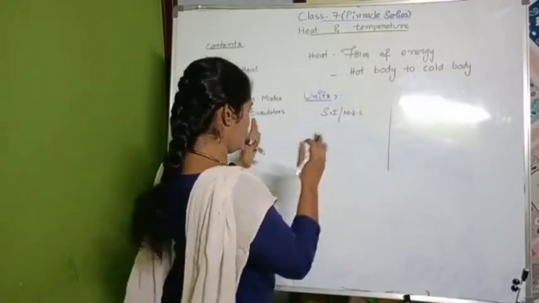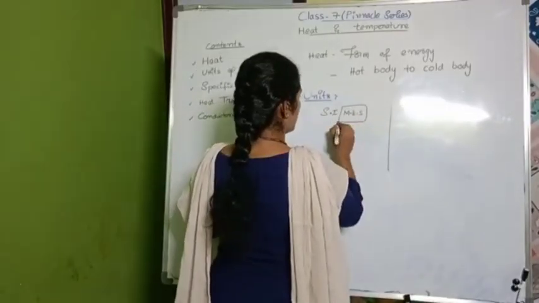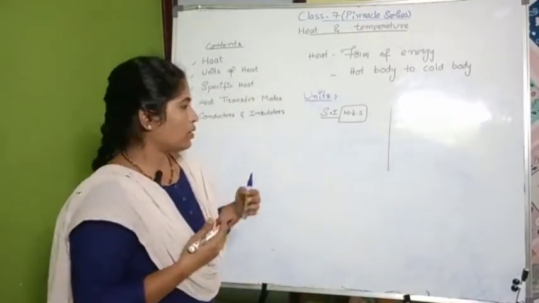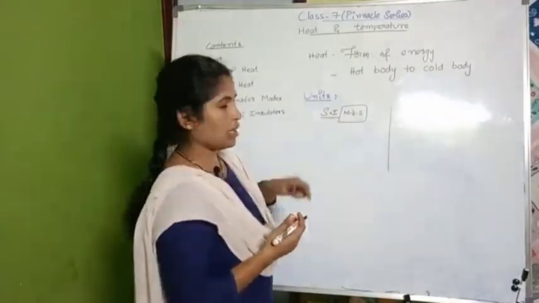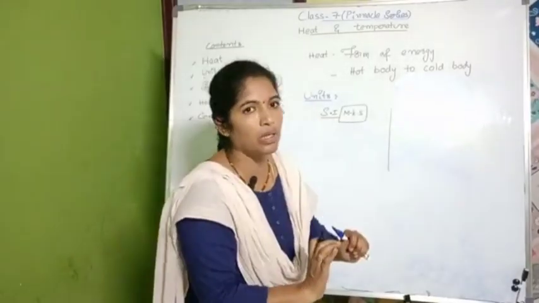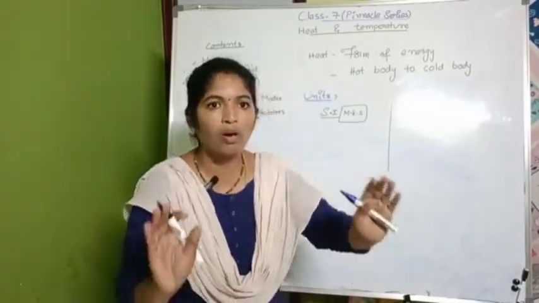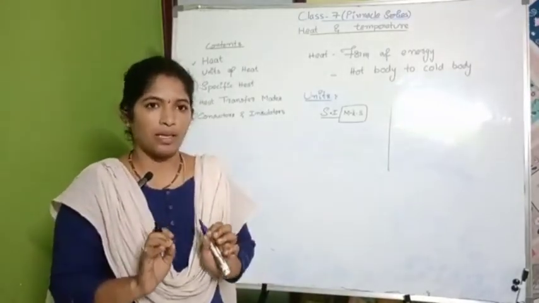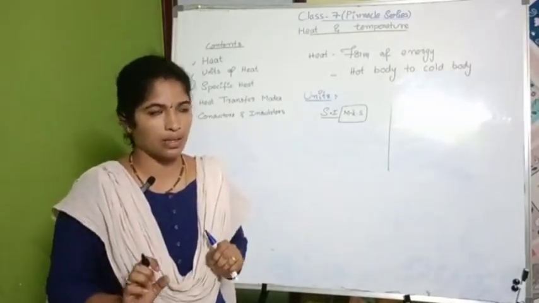We all together confirmed the MKS system as the standard international system, so the MKS system or SI system will have similar units. That doesn't mean SI is different from MKS.